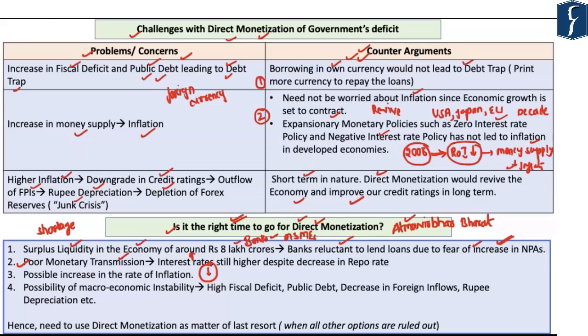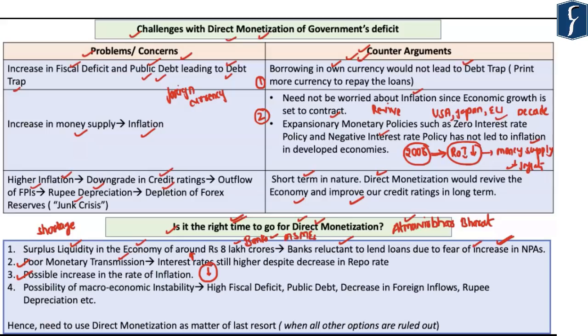So, in spite of the reduction in the rate of interest on loans, if the liquidity situation does not improve, only then the government should go for direct monetization. And lastly, the government should be extra cautious with respect to direct monetization, since, as discussed before, this can lead to a possible increase in the rate of inflation.